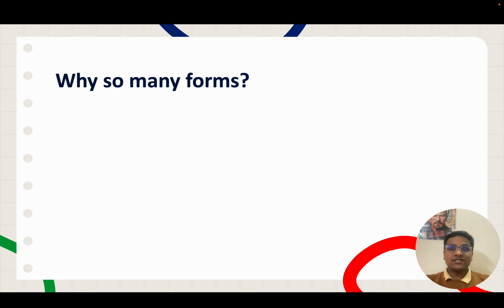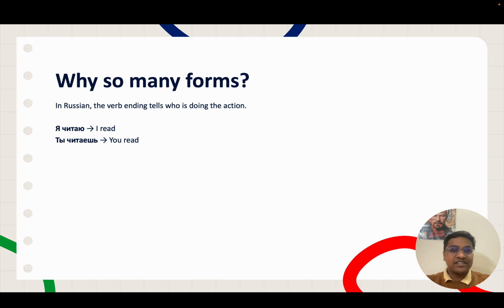Okay, so I know it was a bit too much for the first time, but don't worry, we will practice it again in the next slide. But before moving forward, let us understand why there are so many forms. In Russian language, the verb ending tells who is doing the action. Ya chitayu means I read, ti chitayesh means you read, on chitayet means he reads. So, for each pronoun, we have a different form.